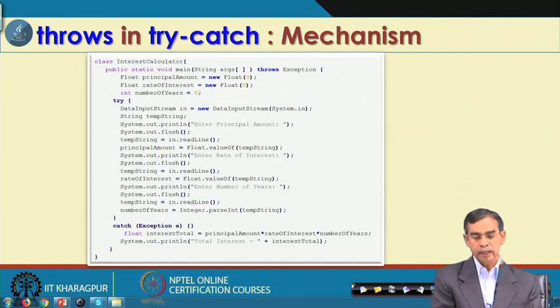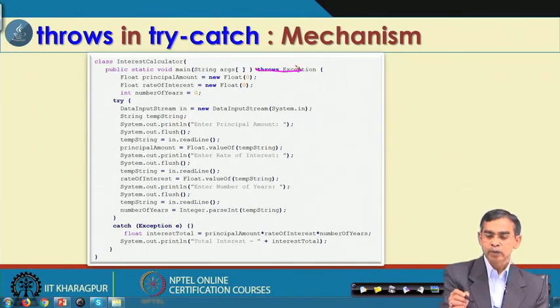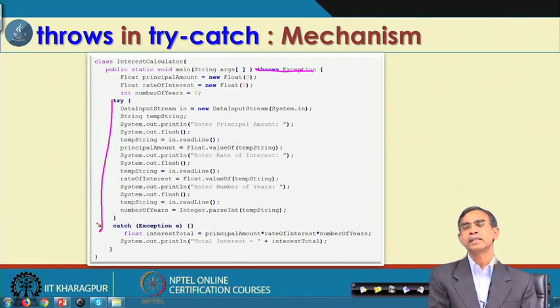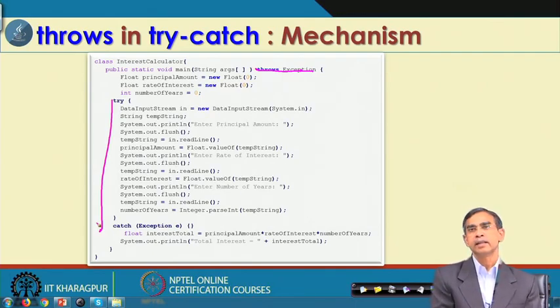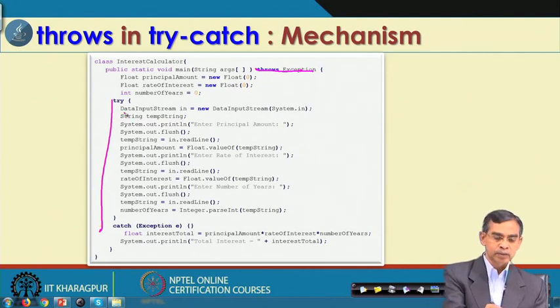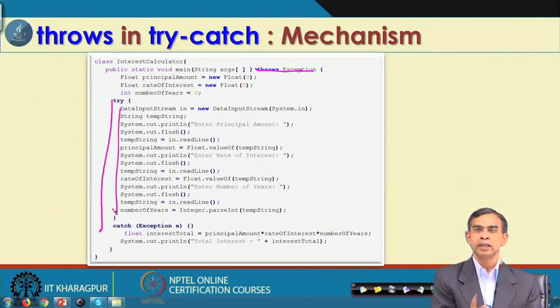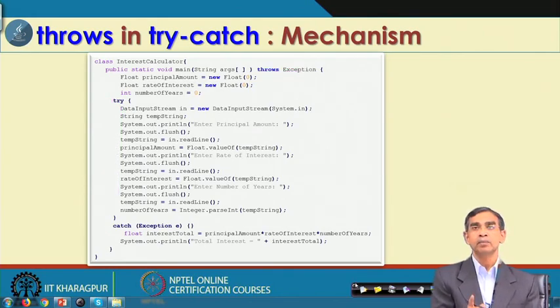Now, if I do not write this one and only this part, it will also work. This particular case is because it is an obvious responsibility of the Java runtime manager, which will automatically take care of this part whenever an exception occurs. But sometimes the exception is as per the requirement of the program.